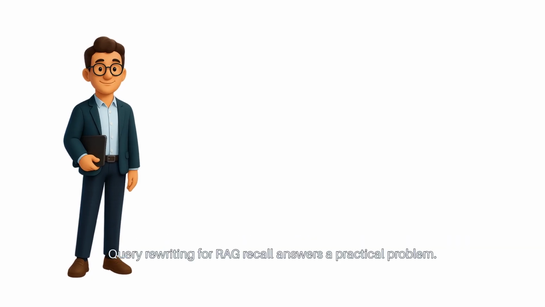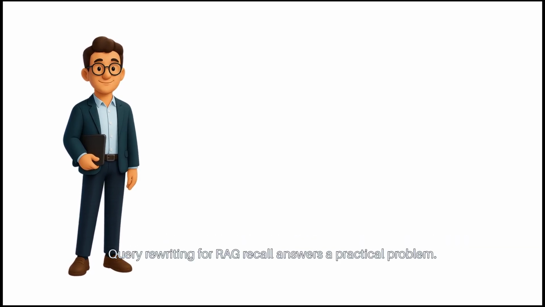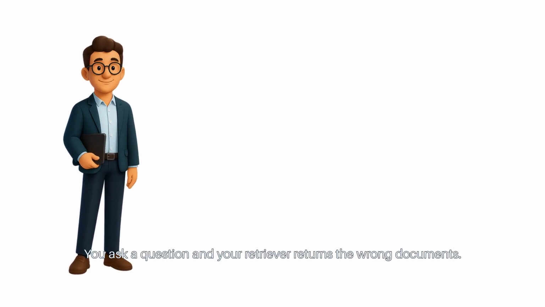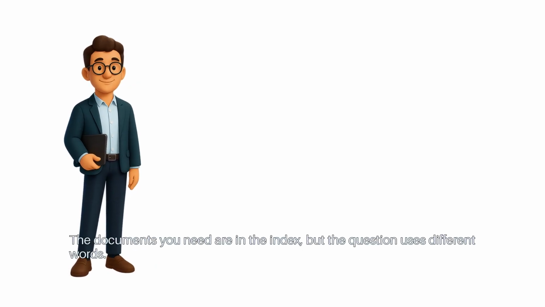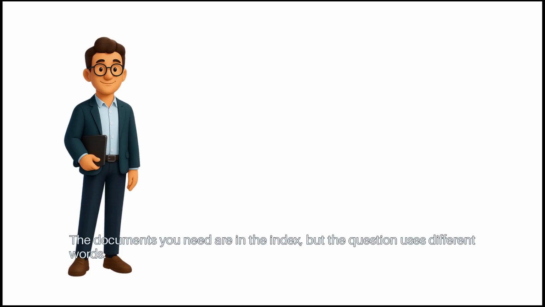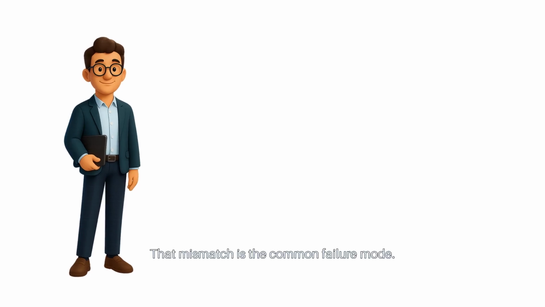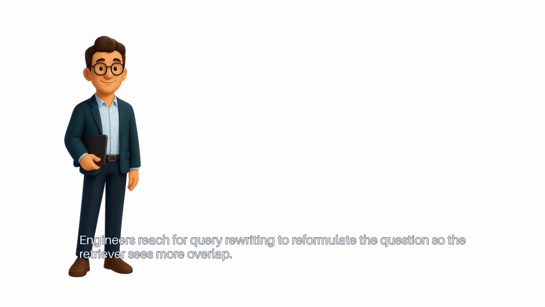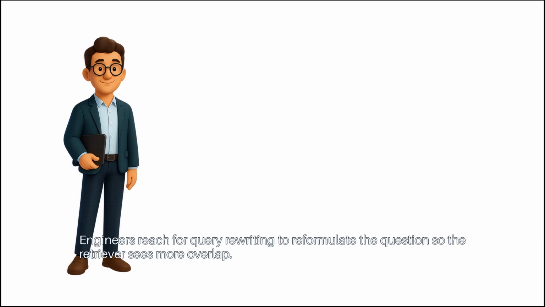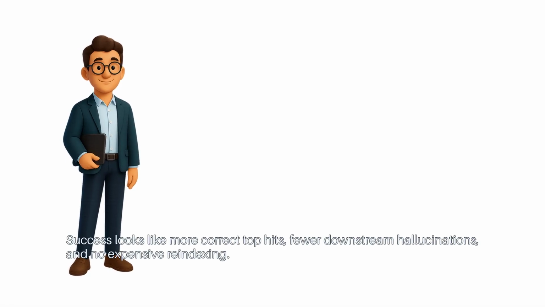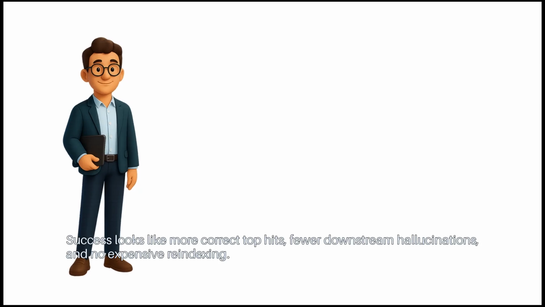Query rewriting for RAG recall answers a practical problem. You ask a question, and your retriever returns the wrong documents. The documents you need are in the index, but the question uses different words. That mismatch is the common failure mode. Engineers reach for query rewriting to reformulate the question so the retriever sees more overlap. Success looks like more correct top hits, fewer downstream hallucinations, and no expensive reindexing.